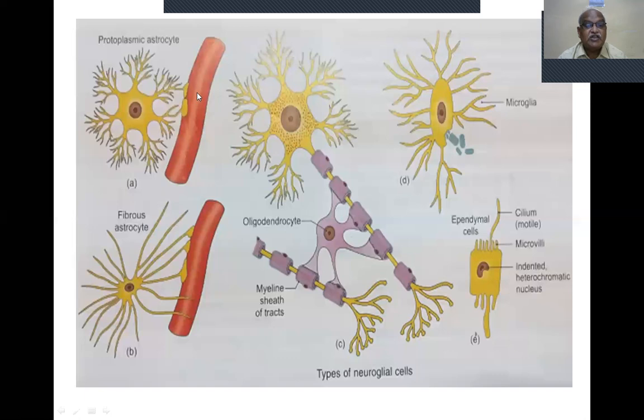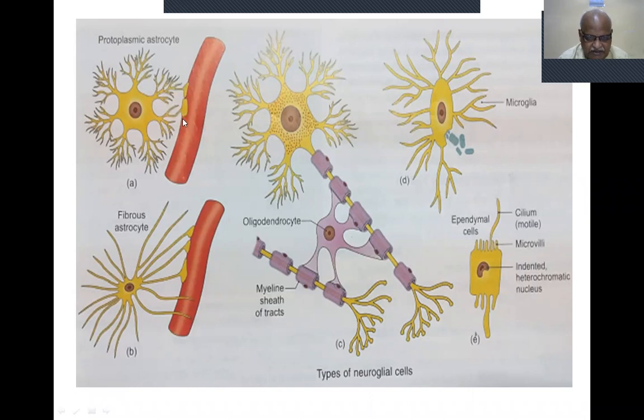They are attached to the blood vessel. So these are all associated with the blood-brain barrier. So BBB mechanism means all things do not go from the blood vessel into the central nervous system. Selectively, certain things will enter into the central nervous system from the blood vessel.